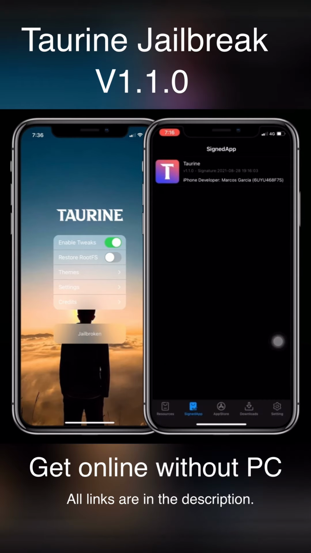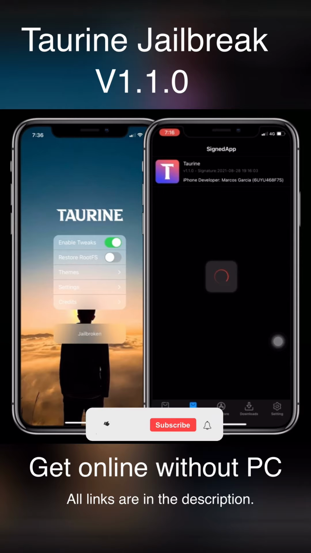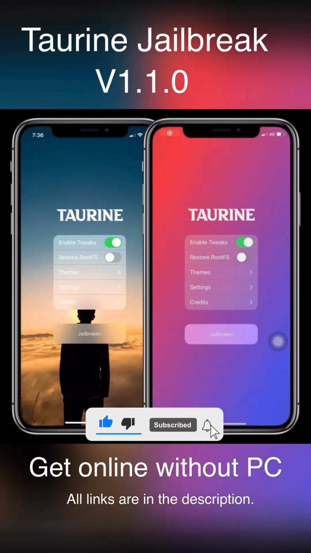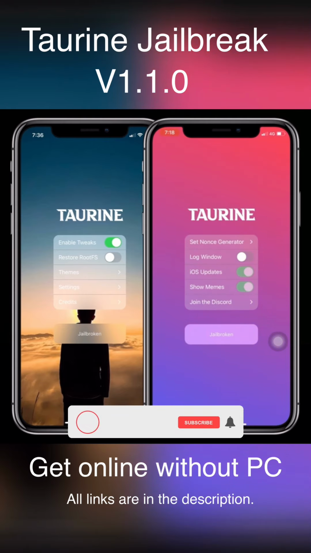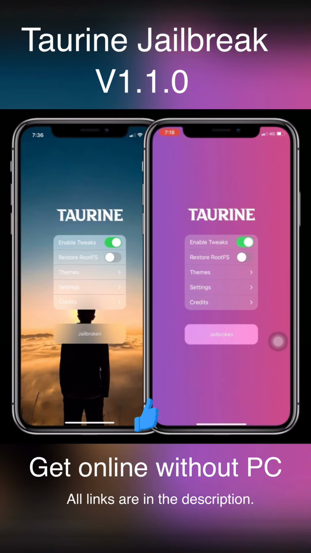Then again press installation and install. Now you can see the Taurine application is installed on your home screen. Here's my Taurine. I had already jailbroken, but you can use this without a jailbreak, and this will also prevent your revocation.